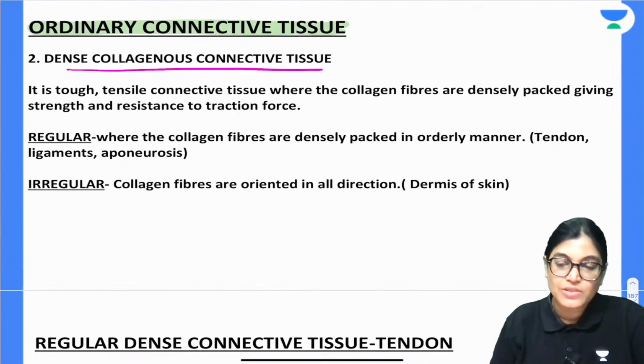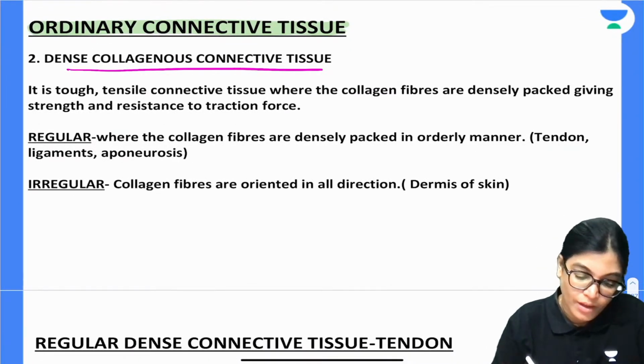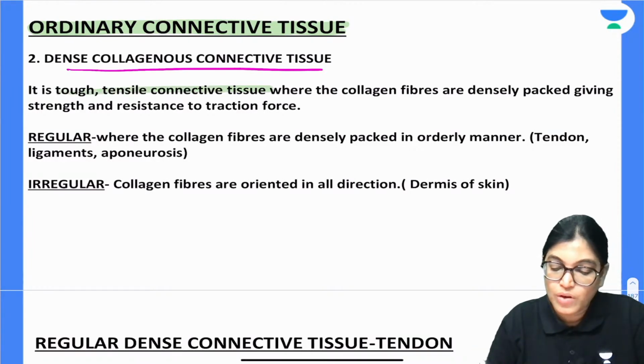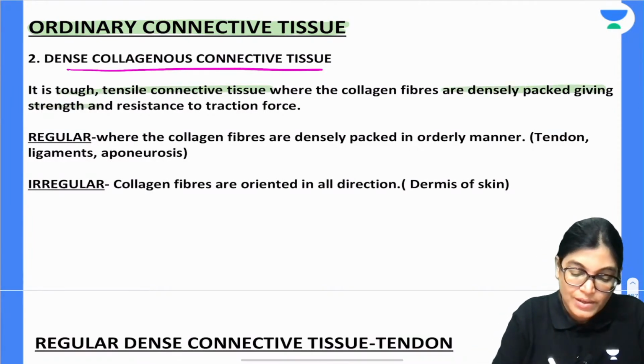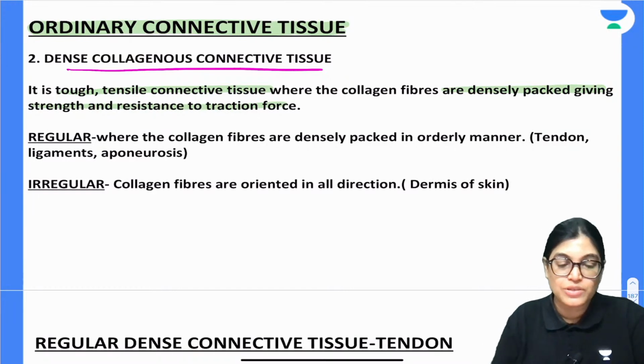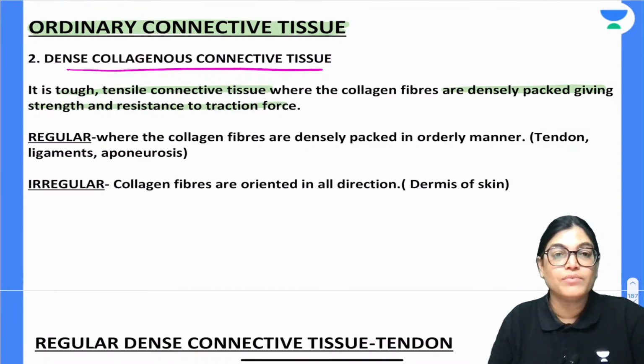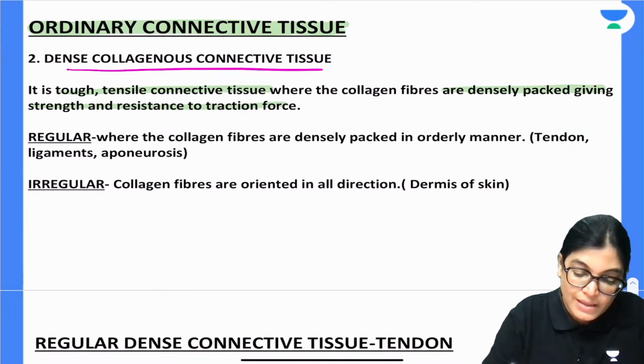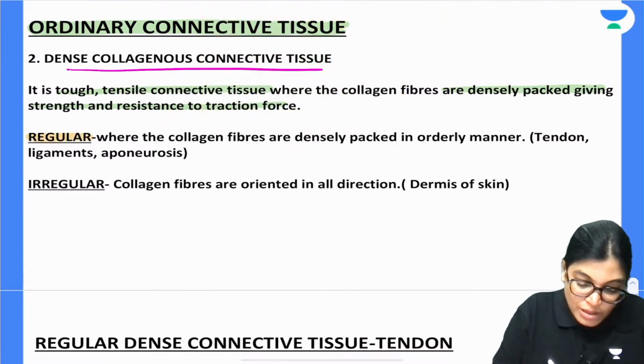So yes, dense collagen connective tissue is a tough tensile connective tissue. Collagen fibers are densely packed, giving strength and resistance to the traction force. The arrangement of the ordinary connective tissue can be either regular or irregular.